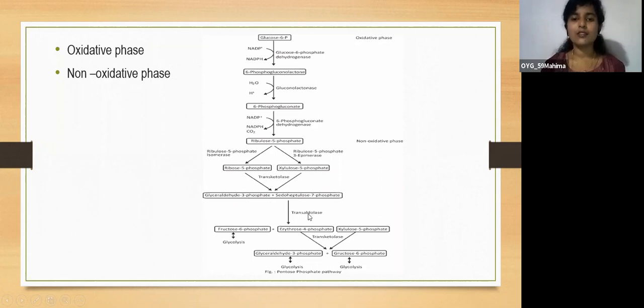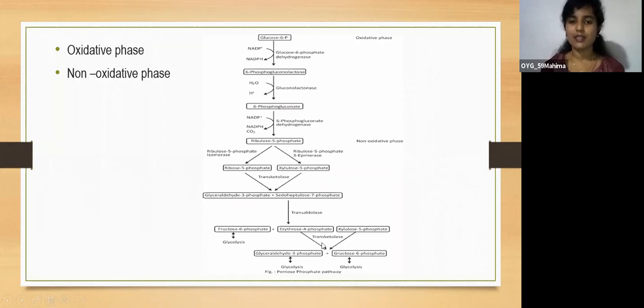Again, under the influence of the enzyme transaldolase, 3 carbon atoms are transferred from sedoheptulose 7-phosphate to glyceraldehyde 3-phosphate. So there will be formation of fructose 6-phosphate. This fructose 6-phosphate will be utilized for the glycolysis pathway. And there's a formation of erythrose 4-phosphate and xylulose 5-phosphate.